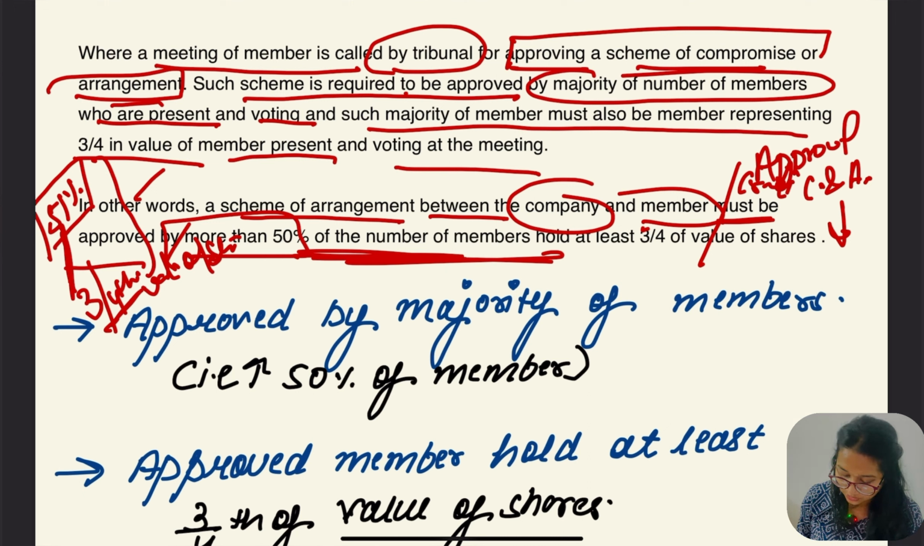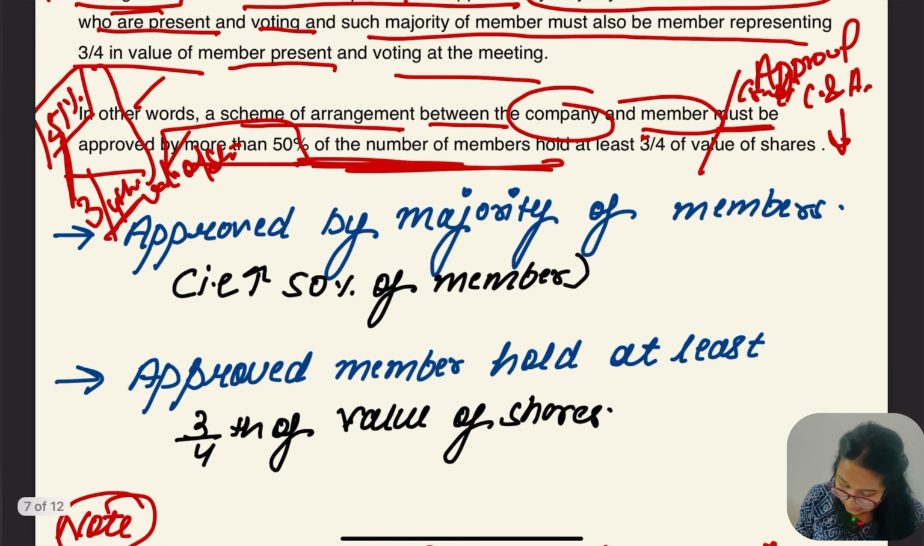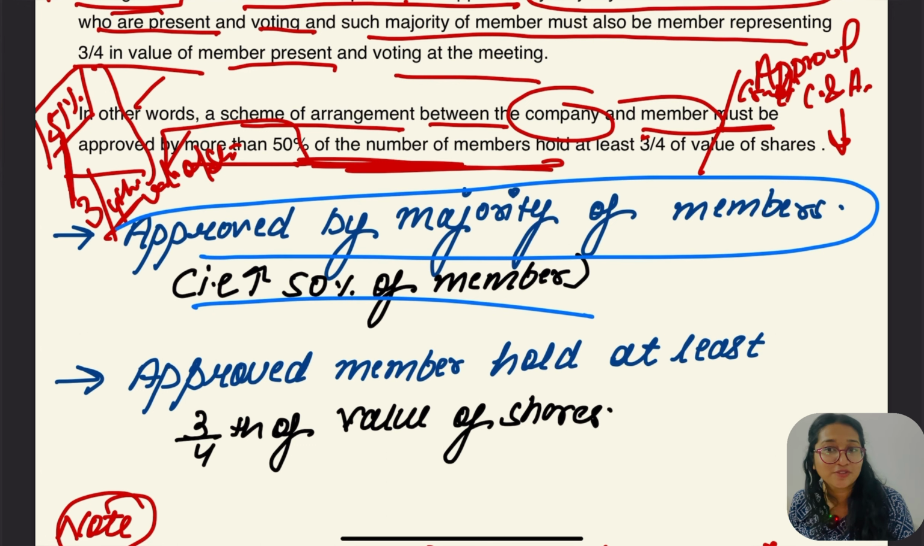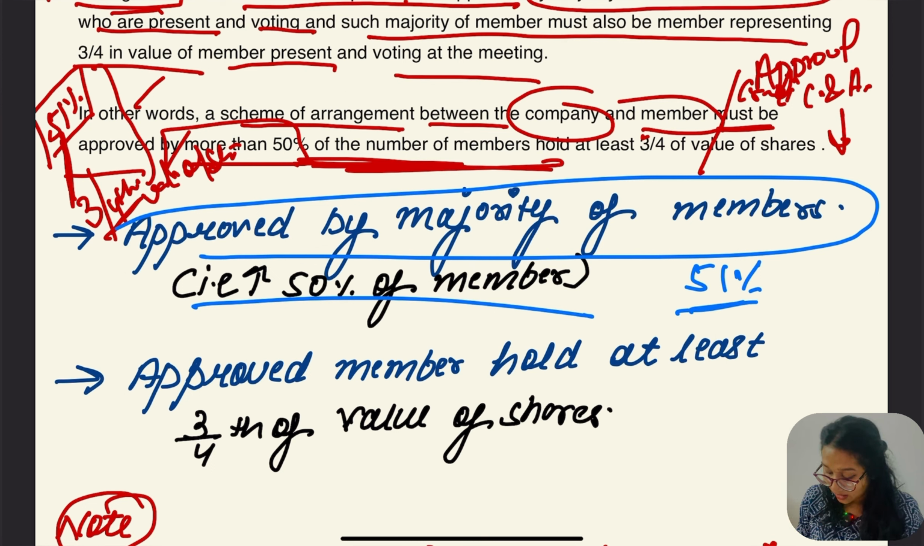Hope this point was clear. So what is this saying? Approval by a majority of members, which means more than 50%, so 51% should be there. Second, approved by members holding at least 3/4 of the value of shares. Hope this point was super clear to you. Members or creditors not present in the meeting are not to be considered. Hope this point was also clear.